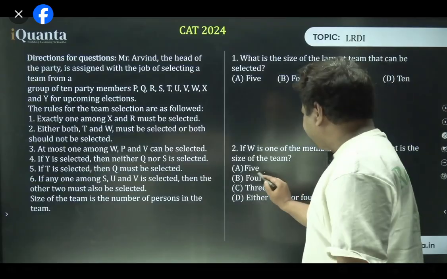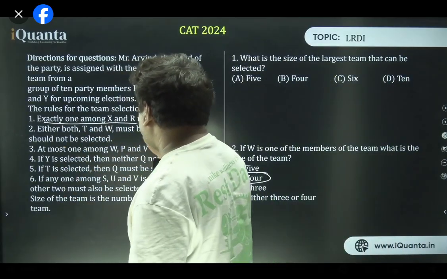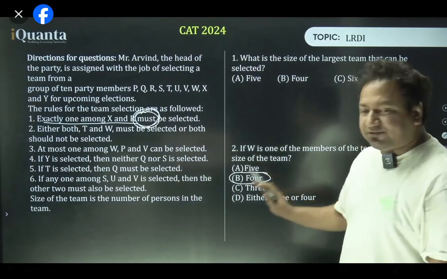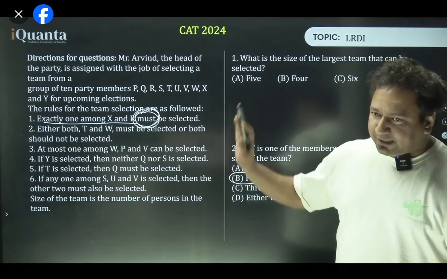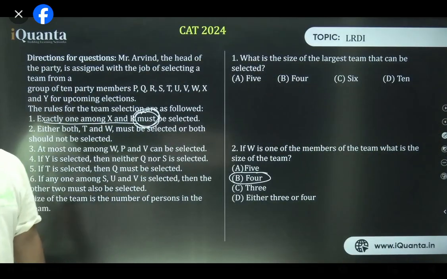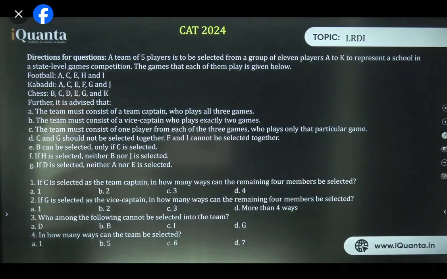The answer is 4, it's not 3 or 4. Don't confuse me, guys. See, it's written over here, there's no typo. Exactly one among X and R must be selected. It's written "must", so X or R has to be there. The answer is 4 only, it's not 3 or 4. It's written clearly. Okay, 4 only is the answer. Let's just set 15 minutes, start now.